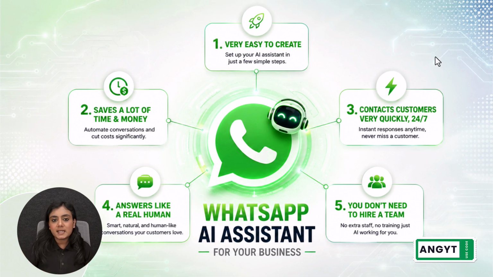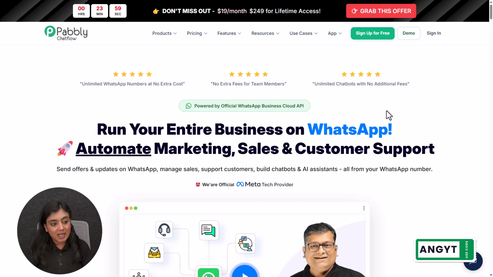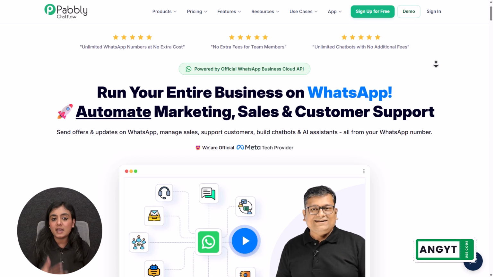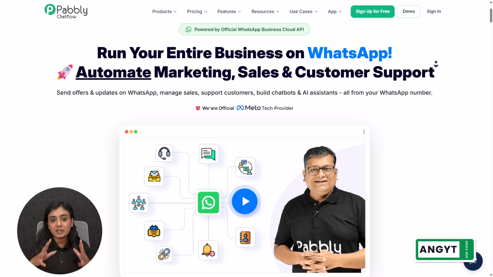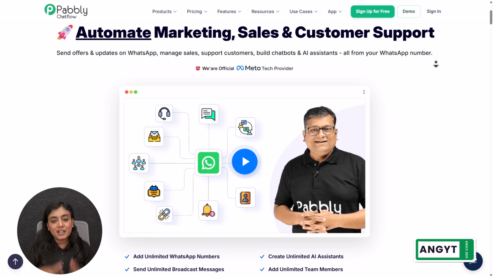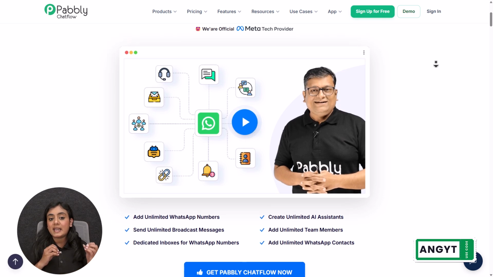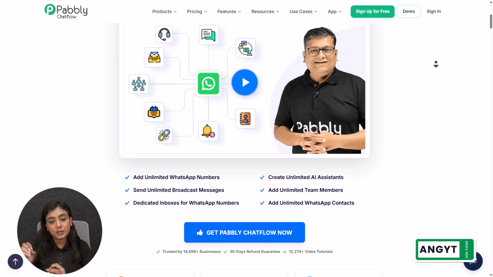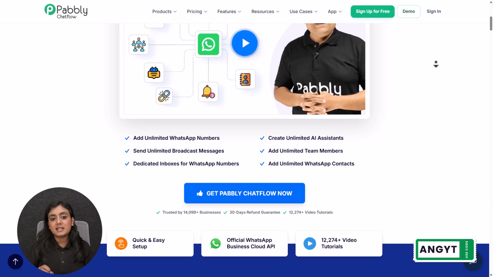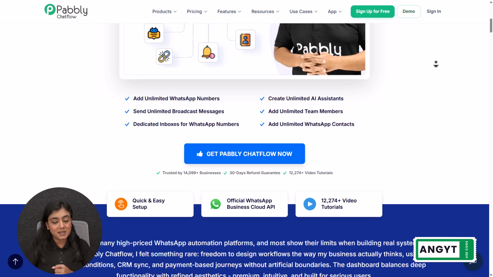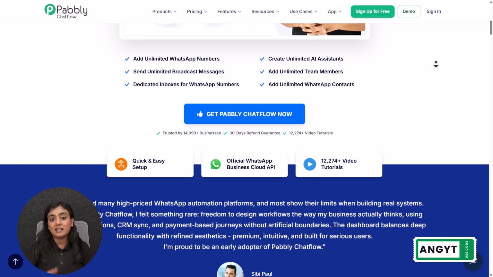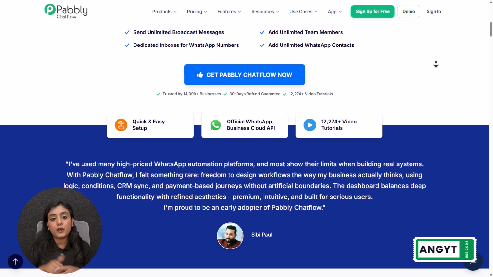Now, without wasting any time, let us discuss the software with the help of which you can create this AI assistant super easily. That is Pabbly Chatflow. Pabbly Chatflow is an amazing software with the help of which you can manage your WhatsApp conversations in your business super easily and efficiently. Using Pabbly Chatflow, you can create an AI assistant without any technical coding and programming skills. Create the assistant by just completing 4 steps, and with Pabbly Chatflow, you can add that WhatsApp AI assistant on your website as well.